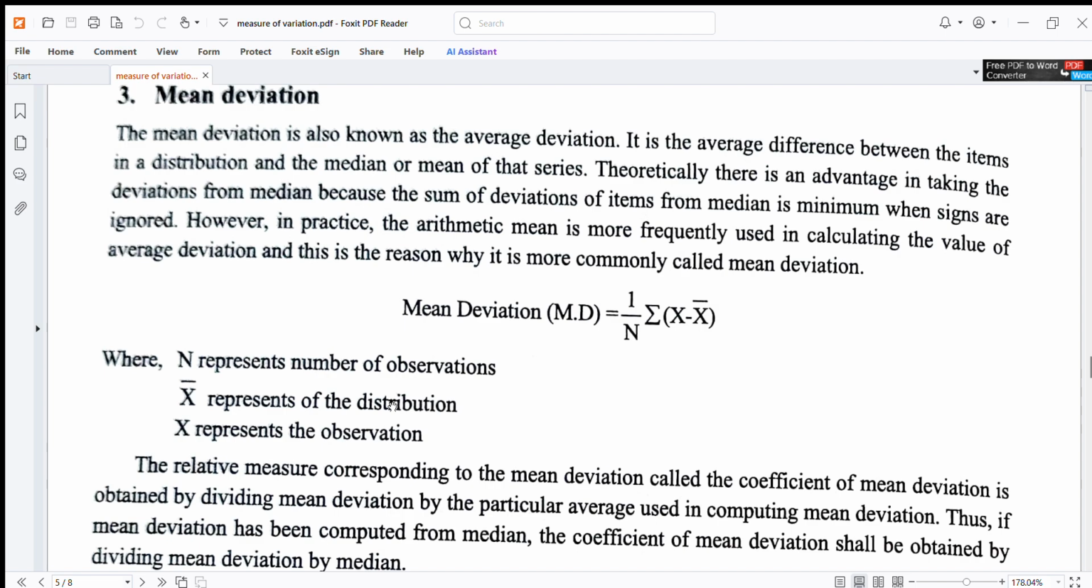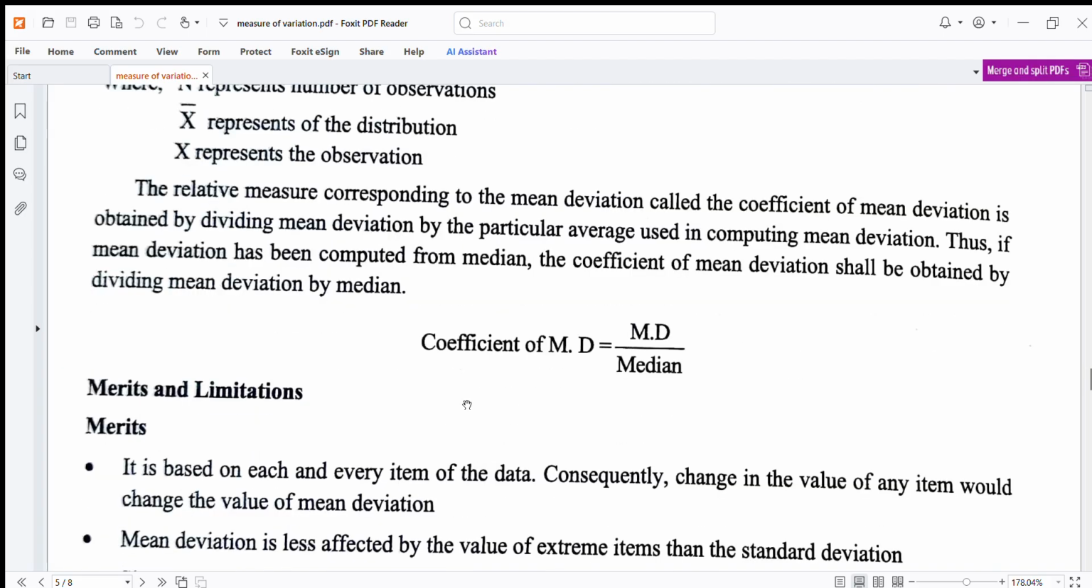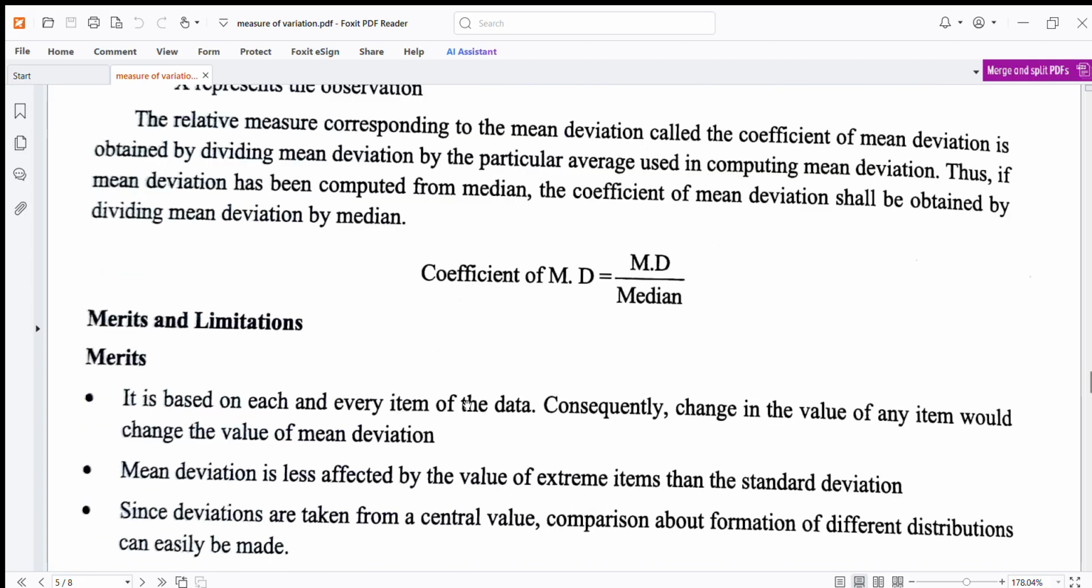Mean deviation is equal to 1 upon capital N sigma |x minus x bar|. N represents the number of observations, x bar represents the mean of the distribution, and x represents the observation. The relative measure corresponding to the mean deviation, called the coefficient of mean deviation, is obtained by dividing mean deviation by the particular average used in computing mean deviation. Thus, if the mean deviation has been computed from the median, the coefficient of mean deviation shall be obtained by dividing mean deviation by median. Coefficient of mean deviation is equal to mean deviation upon median.